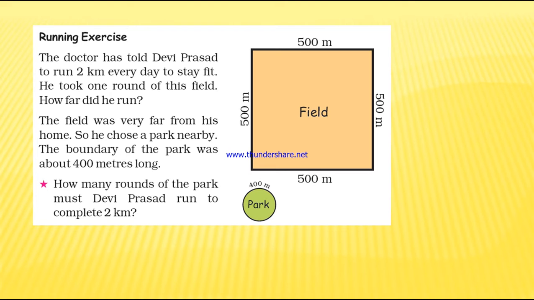Even we also jog or walk every day, morning or evening. So here Devi Prasad is asked to run 2 kilometers every day to stay fit. So he took one round of this field. So this is a field. What is the shape of the field? It's a square. Good. So how far did he run?